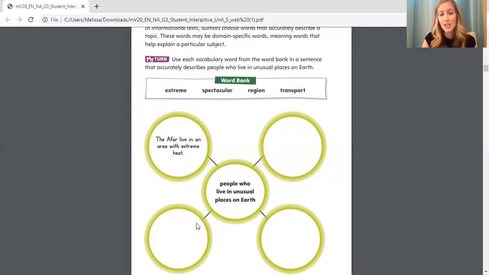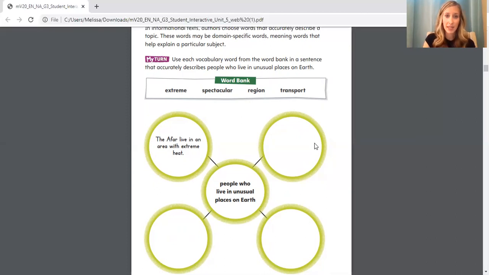Tell me. Your last word is transport. And maybe you can tell me about the people who transported items with sleds, and those sleds were pulled by reindeer. Which people transported items pulled on sleds by reindeer? I hope those clues were helpful to you. Remember, you do not have to use the examples that I've given, but they're hints for you in case you're struggling a little bit. My suggestion would be to rewatch that part of the video.